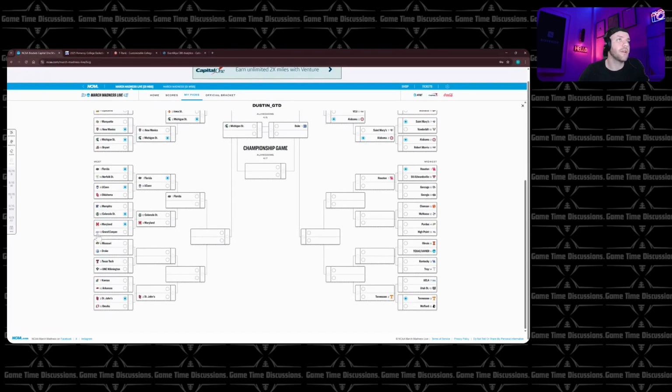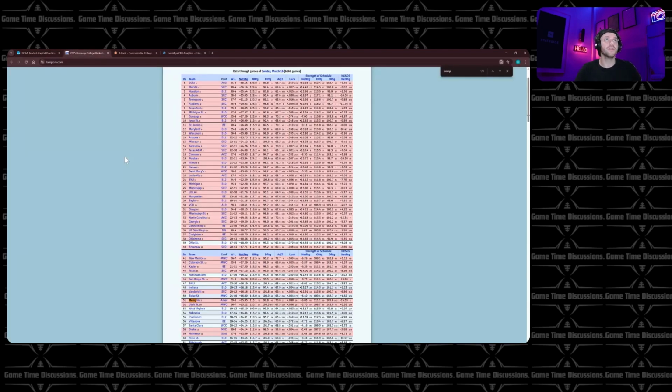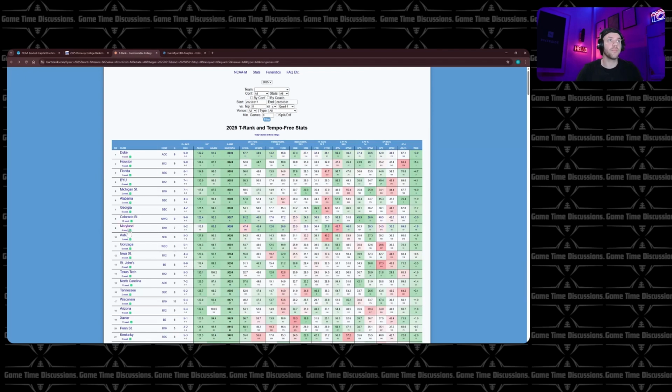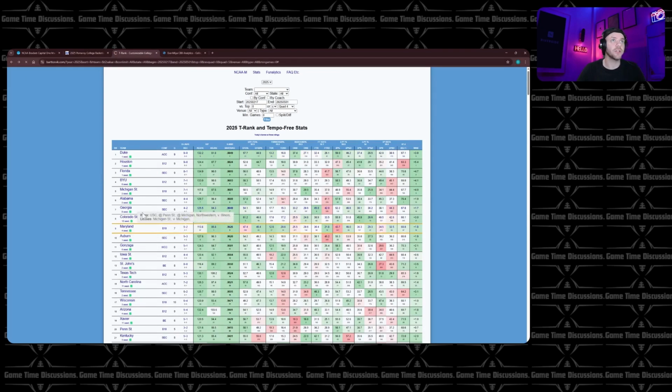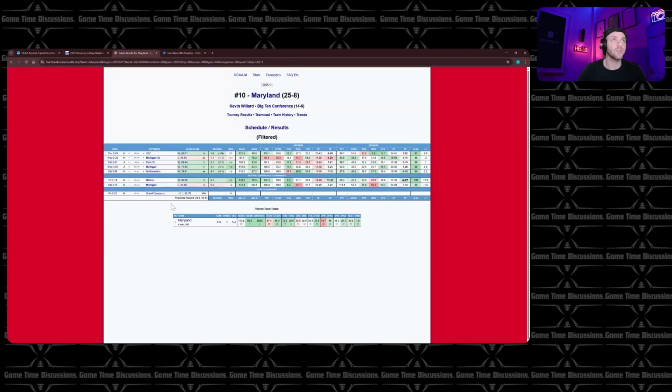Maryland, Grand Canyon. Grand Canyon was a team last year a lot of people thought might get an upset. They couldn't pull it off. Maryland is very good. They are actually really good in the metrics. They're 12th. We look over here, they're right behind Colorado State. They finished the year 5-2. That is due to losing to Michigan in the Big Ten tournament, and then losing to Michigan State by 3. And that was actually, I believe, the buzzer beater game.